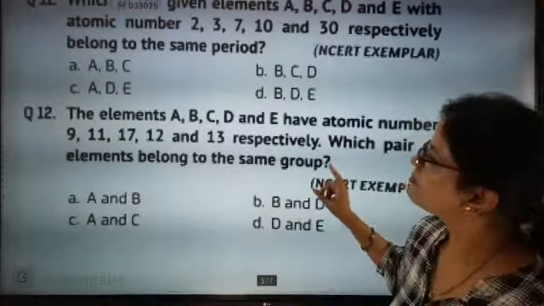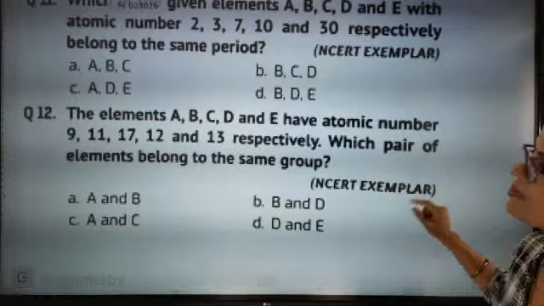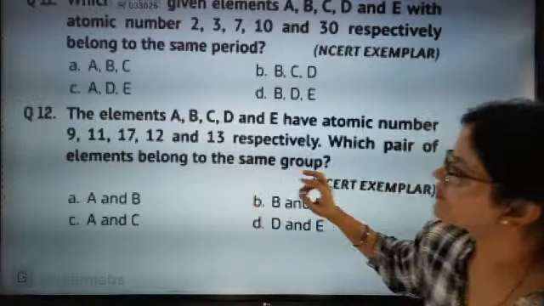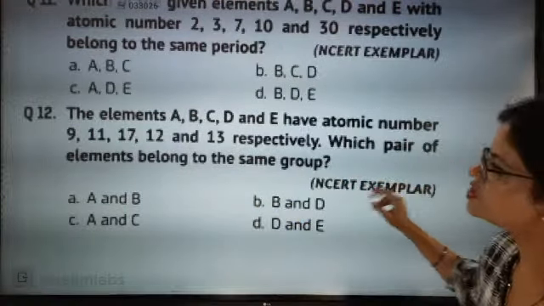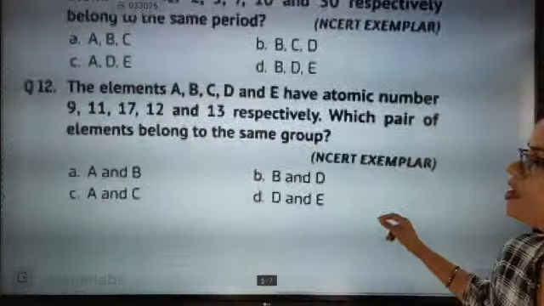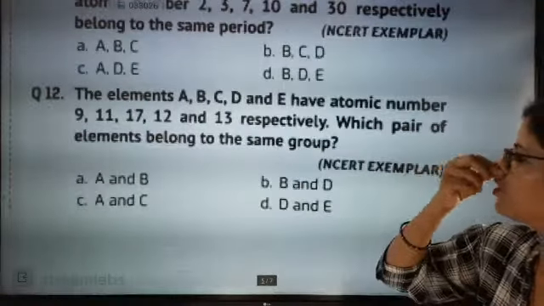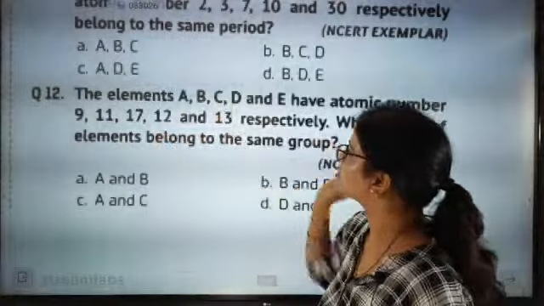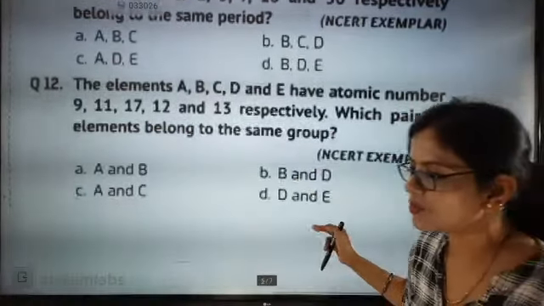Now, the elements A, B, C, D, E have atomic numbers 9, 11, 17, 12, 13 respectively. Which pair of elements belongs to the same group? Now you have to check which ones belong to the same group. Among these, which one belongs to the same group? Check for it.